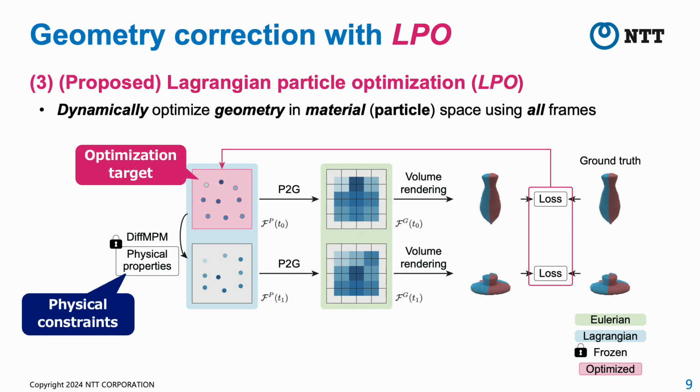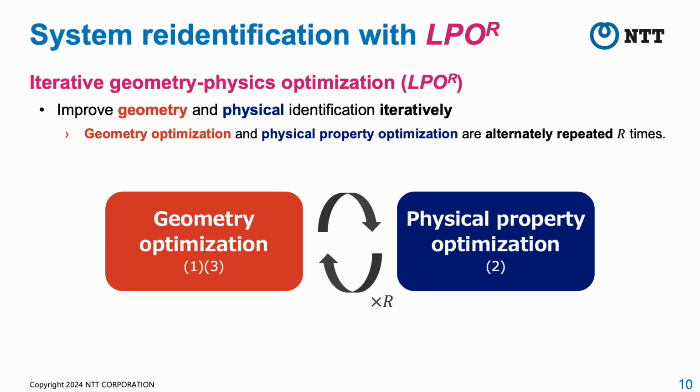The third is the proposed Lagrangian Particle Optimization, LPO. This dynamically optimizes the geometry in a material particle space using all frames. Since the diffMPM imposes physical constraints in a material space, the geometry can be optimized within the physical constraints. Furthermore, iterative geometry physics optimization is introduced to improve the geometry and physical identification iteratively. In this optimization, geometry optimization and physical property optimization are alternately repeated several times to find the optimal states iteratively.